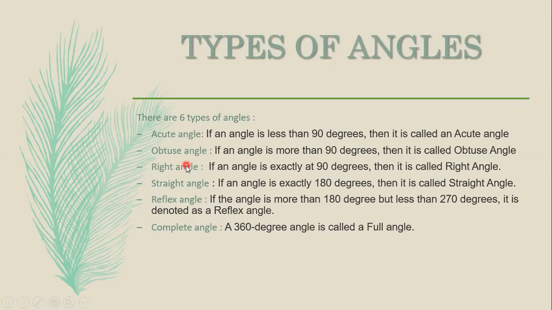So this acute angle, obtuse angle, right angle, straight angle we have already learned in previous classes, that means in 5th standard and 6th standard. So here, reflex angle is the new one we are going to learn. And what does this mean?